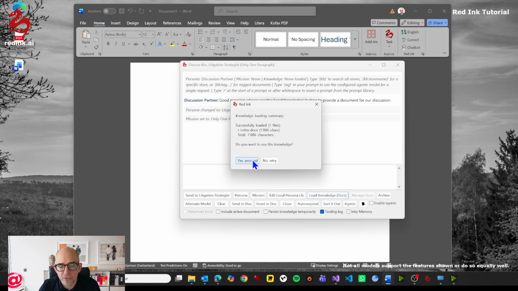Now I will just proceed because it has found this amount of characters in the document. It may ask you, if it's a PDF, to do OCR, if your model supports OCR. That's something that can be helpful if not all text can be extracted properly from the PDFs. PDFs are always a bit problematic because what you see is not necessarily exactly what the text is that is stored in it in a computer readable manner.